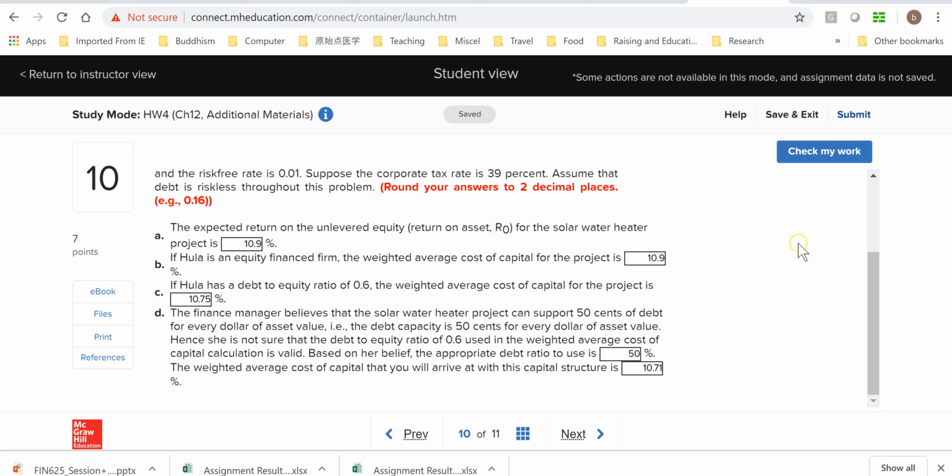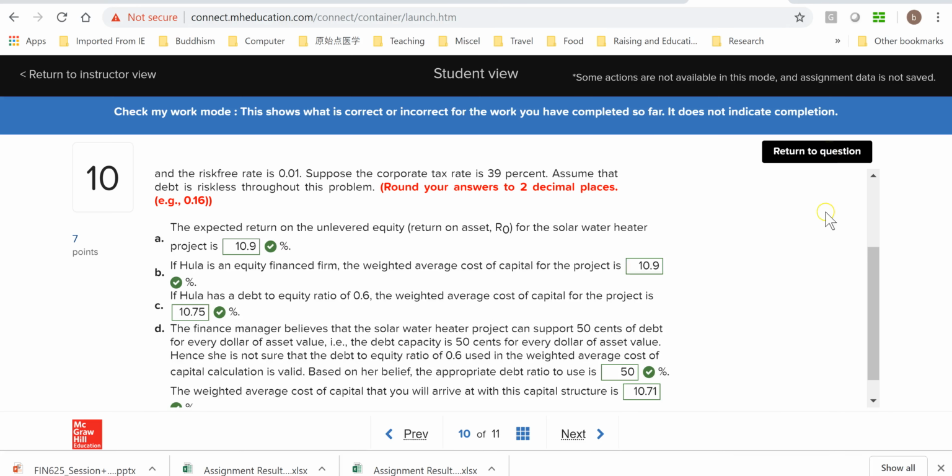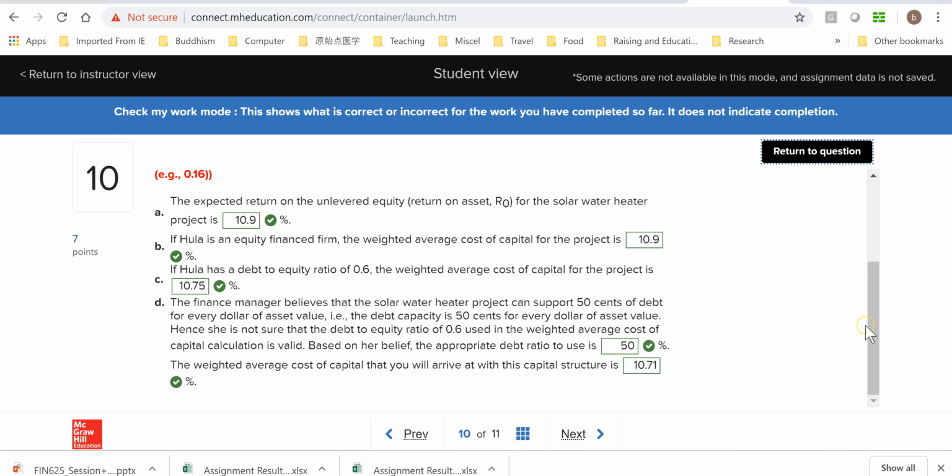So now let me check my work. Okay, so it looks like we have got every number right for this question. So I hope that by using this question as an example, I have shown you how to use the comparable firms to figure out the weighted average cost of capital of our project.